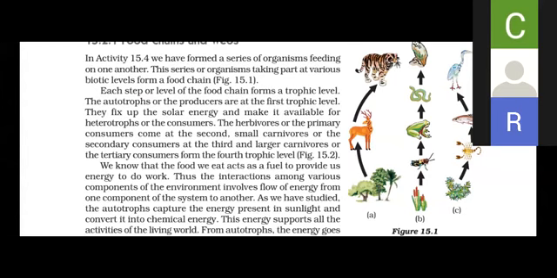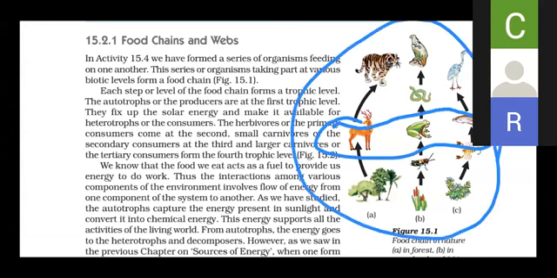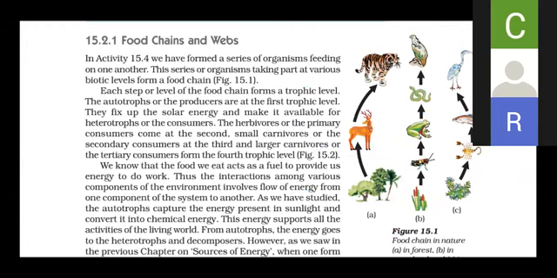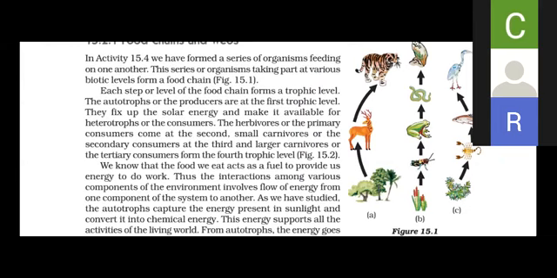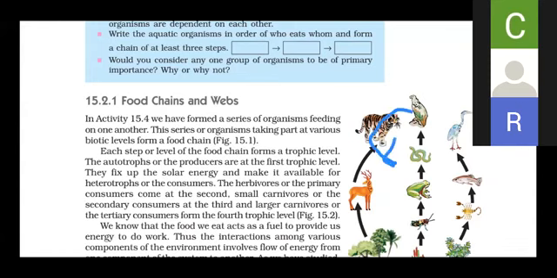If you remove any trophic level from the food chain, that disturbs the whole food chain. If any organism from any of the steps is removed, that affects the whole ecosystem, because they depend on one another. This one depends on this trophic level, this one depends on this trophic level, and they depend on this trophic level, right? In this way the whole food chain gets affected.